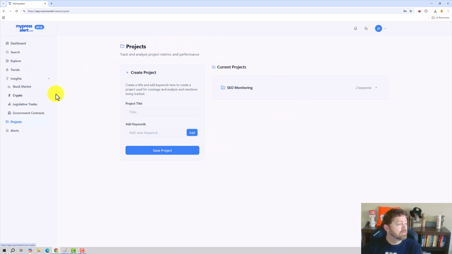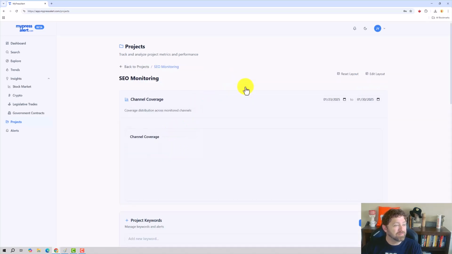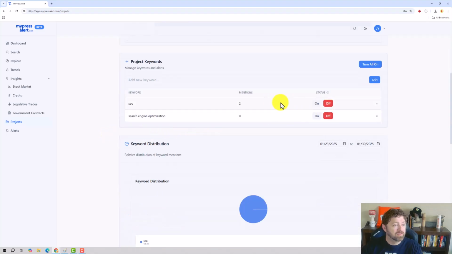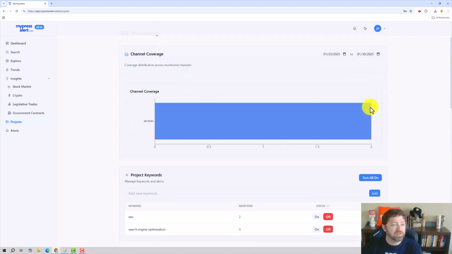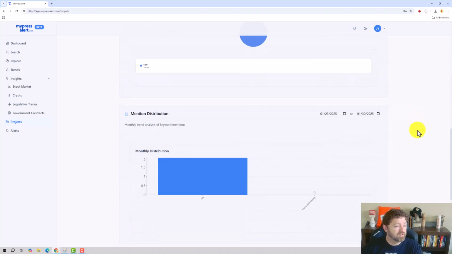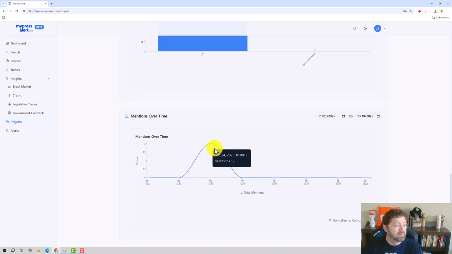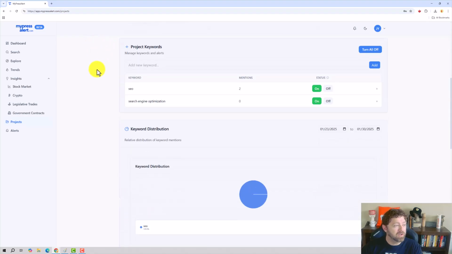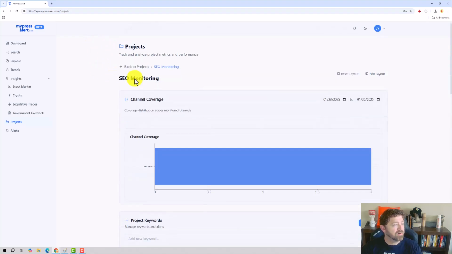Okay. I don't know what to do now. I created a project. I guess maybe I opened the project. Okay. That worked. I don't know what this means. So when you add the keywords, it looks like you have to then turn them on. So let's go turn on those keywords. I'm not sure what that's doing for us. Okay. Nothing happened when I turned them on, just the color changed, right, from off to on.